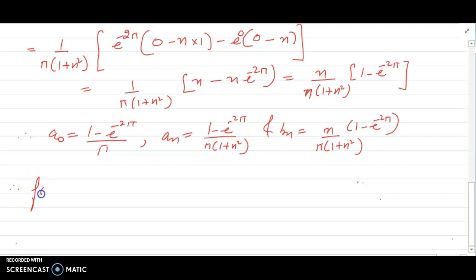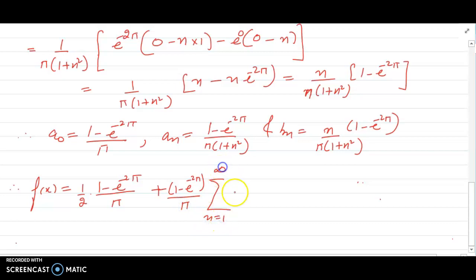Therefore, I can write f(x) as 1 minus e raised to power minus 2 pi divided by pi, and 1 by 2 is with this. Plus, I can keep the terms which are independent of n outside the summation. Like 1 minus e raised to power minus 2 pi by pi, I can keep it outside.